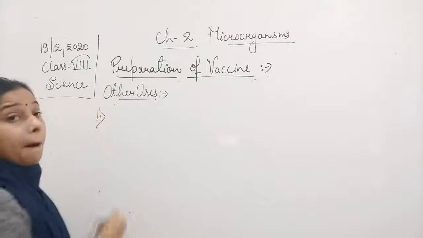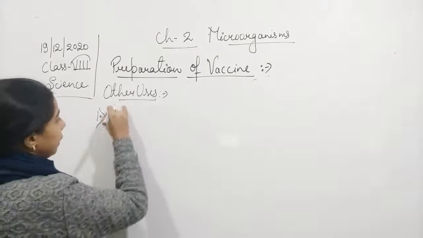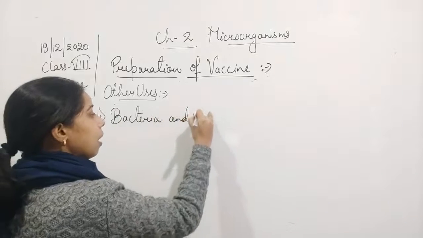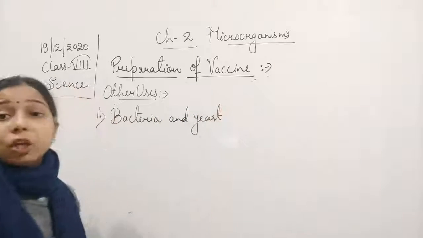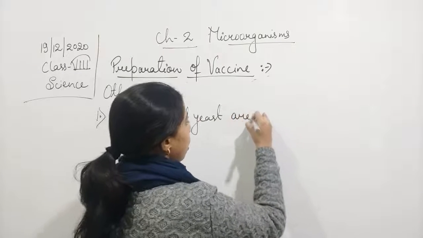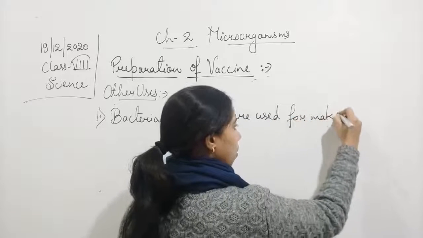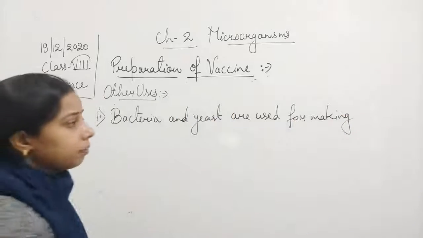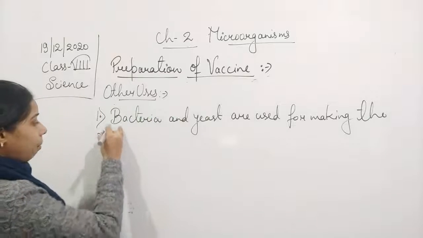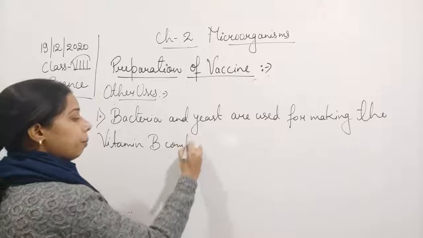So the first one is bacteria. Bacteria and yeast are used for making vitamin B complex.